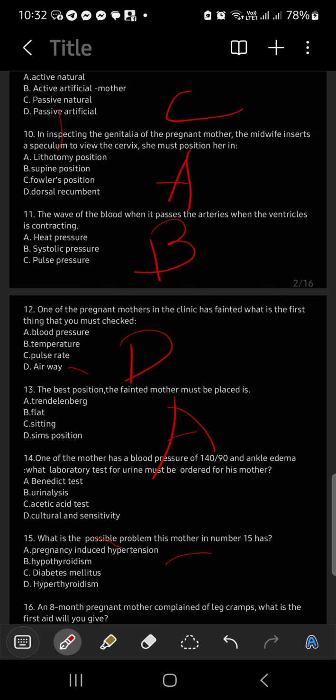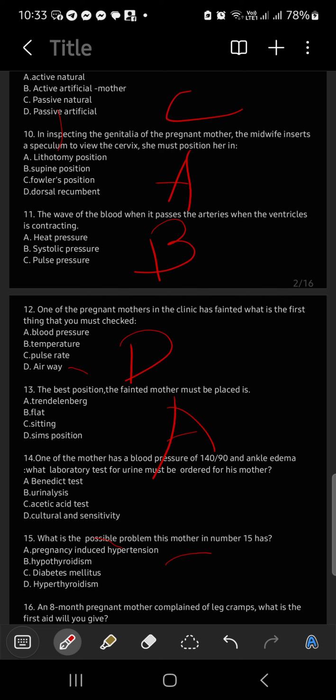So if this is a laboratory test, I believe that the other one is just being done in the health center. But the most reliable is the other one. Right?